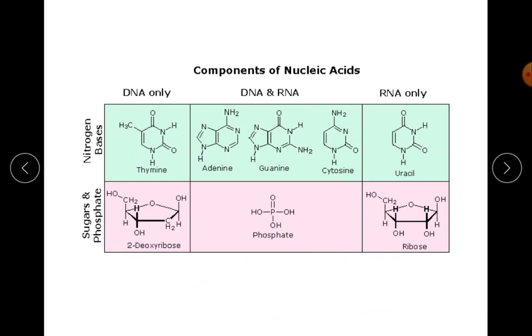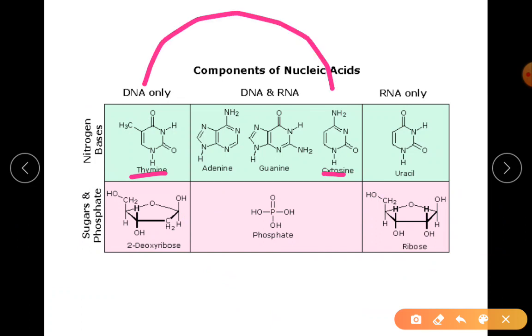Now there are the nitrogenous bases. There is thymine and there is cytosine. Why am I showing these two? Look at the number of rings: there is only one ring.